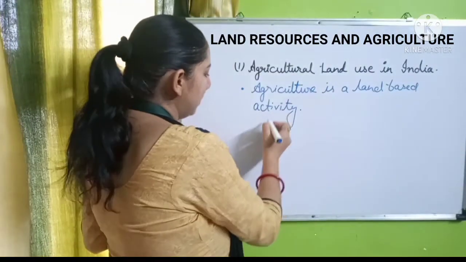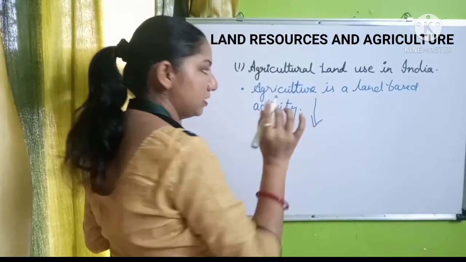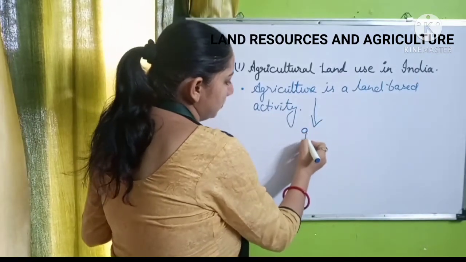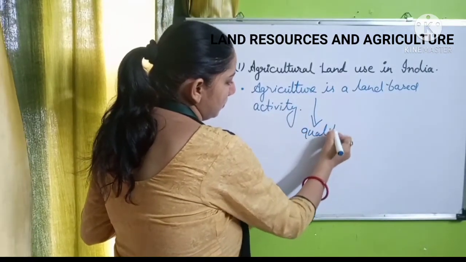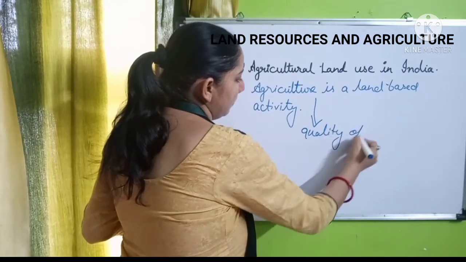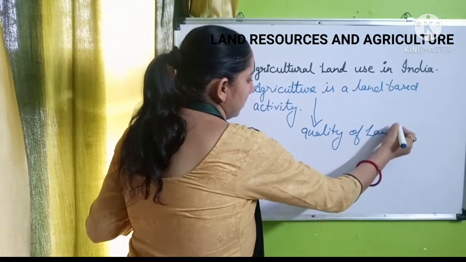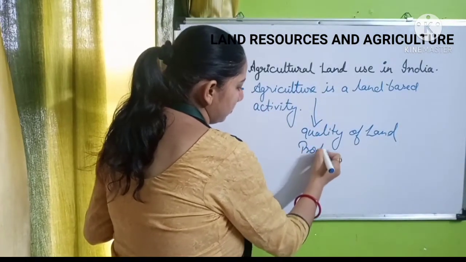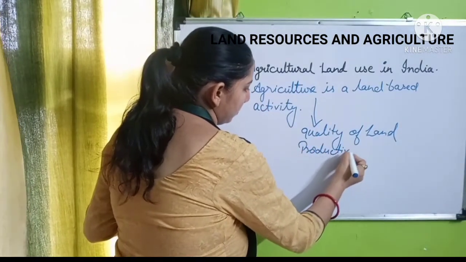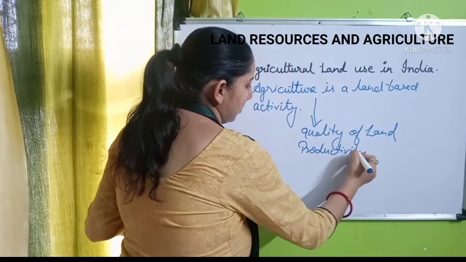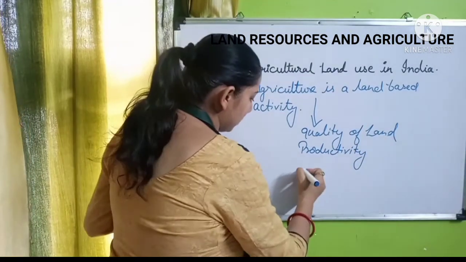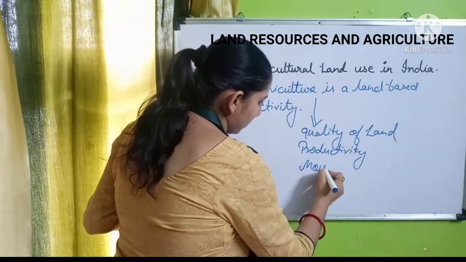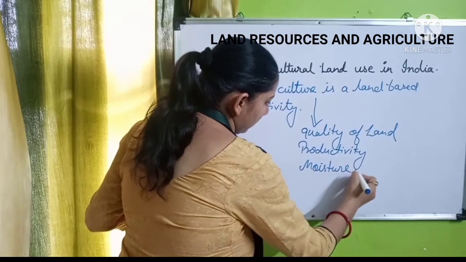So here we can say agriculture is based upon the quality of land, productivity of land, as well as the moisture of land.